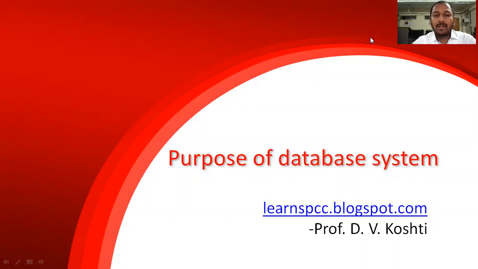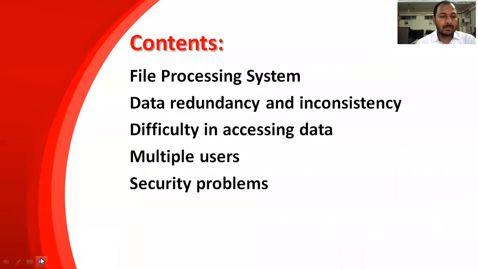Welcome to this third lecture on our course, Database System. Today we'll see what the purpose of a database system is. The contents of today's lecture are file processing system, data redundancy and inconsistency, difficulty in accessing data, multiple users and security problems. Let us see them one by one.